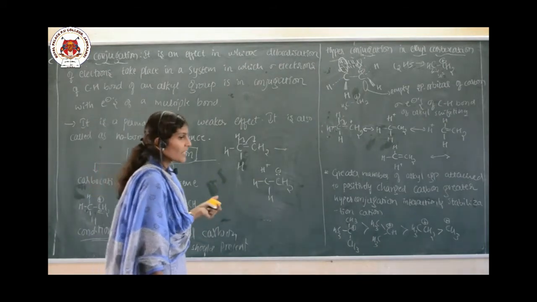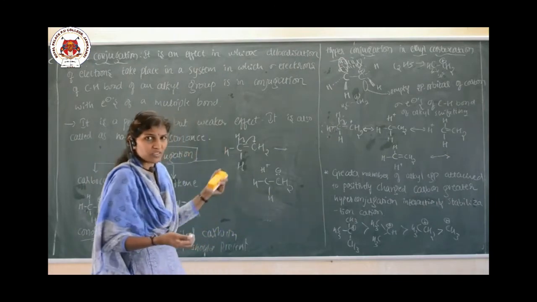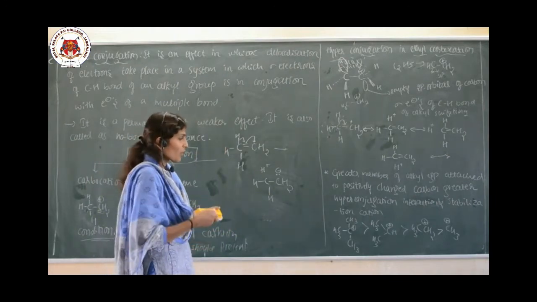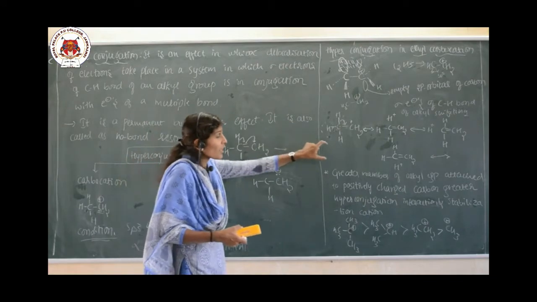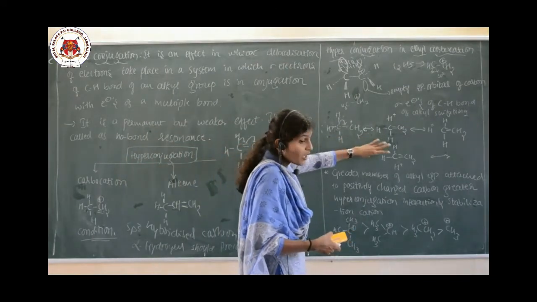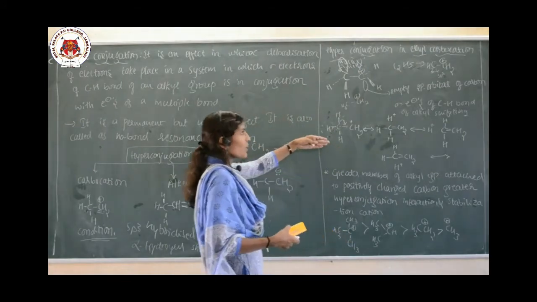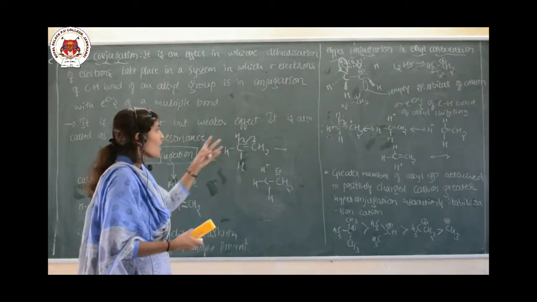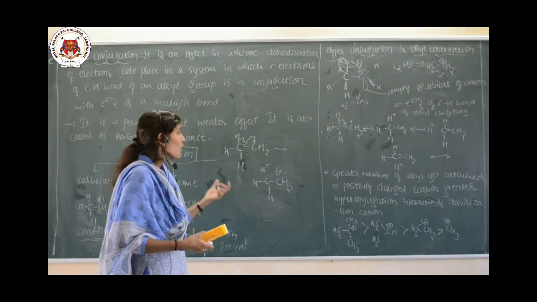You can try it as homework. If you are not getting it, then only I will solve it, and you can contact me. I have solved here for the ethyl carbocation. Here I have explained about the ethyl carbocation. Similarly, you can apply the same thing for the alkene also, and you will be able to get it.